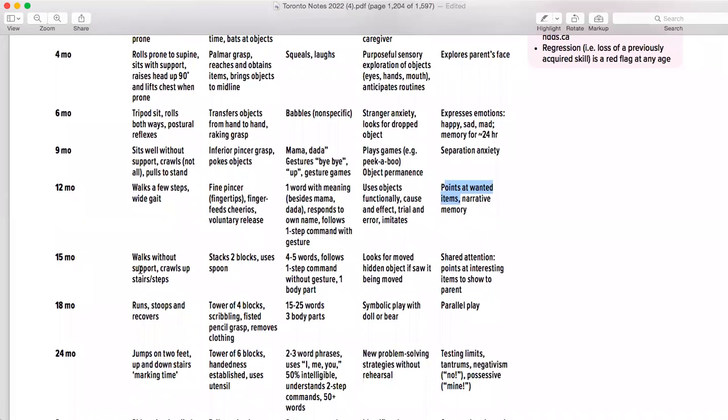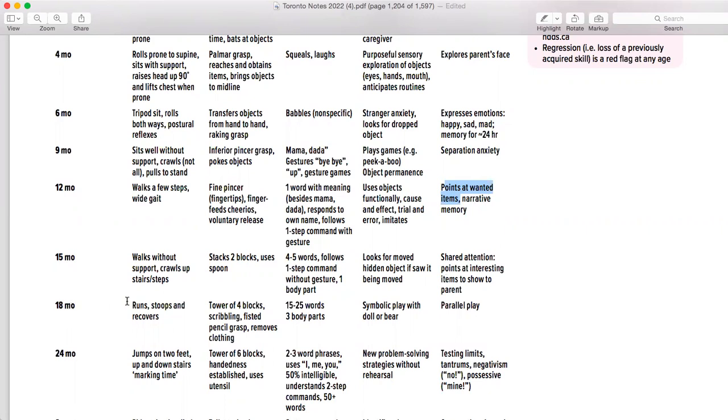Then comes the 15 months. Sorry, walks without support, crawls up the stairs and stacks up to 2 blocks. So they start blocking up. And then obviously their words are going to increase to 4 to 5 and one body part. Looks for the moved hidden object if seen being moved, then basically shared attention.